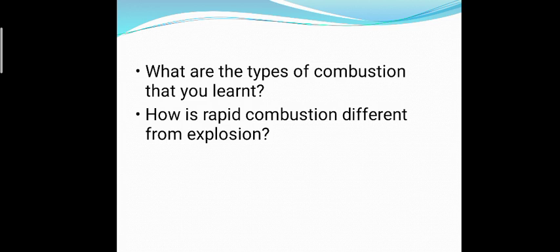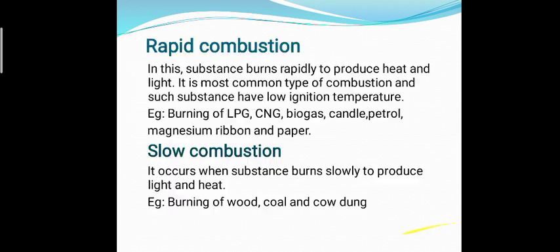Now, what are the types of combustion that you learned? How is rapid combustion different from explosion? Let's have a look. Rapid combustion: in this, substance burns rapidly to produce heat and light. It is the most common type of combustion, and the substances which show rapid combustion generally have low ignition temperature. Examples are burning of LPG, CNG, biogas, candle, petrol, magnesium ribbon and paper.